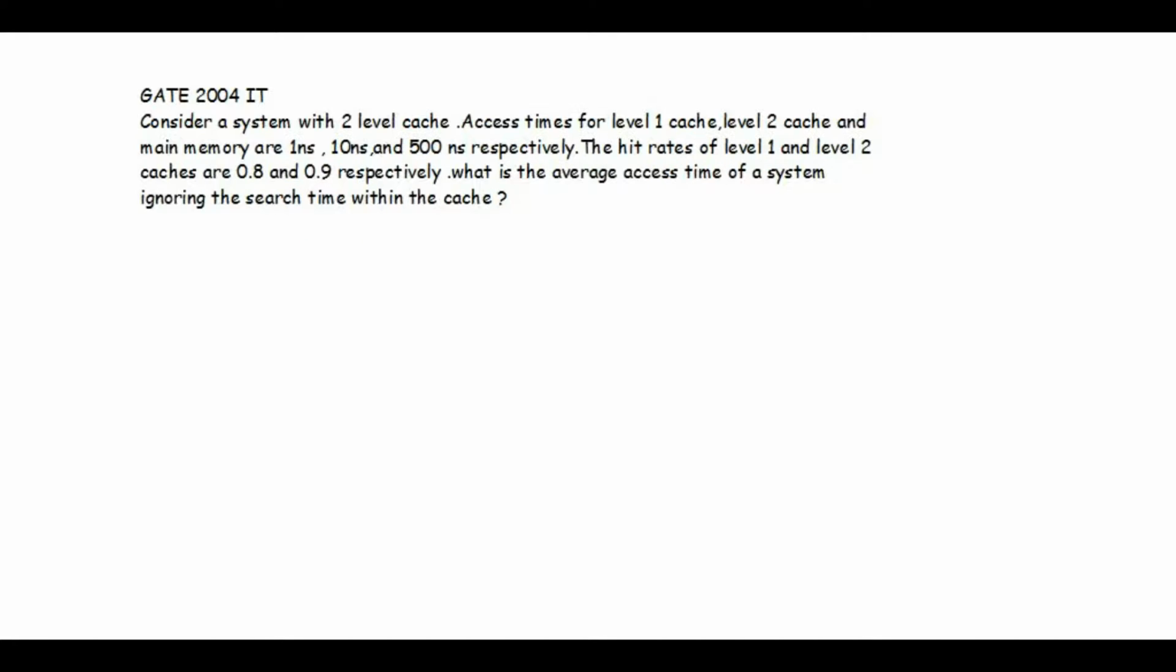So today's question is from computer organization, which was asked in GATE 2004 IT paper. Let's see the question. Consider a system with two level cache. Access time for level 1 cache, level 2 cache and main memory are 1 nanosecond, 10 nanosecond and 500 nanosecond respectively. The hit rates of level 1 and level 2 cache are 0.8 and 0.9 respectively. What is the average access time of a system ignoring the search time within the cache?